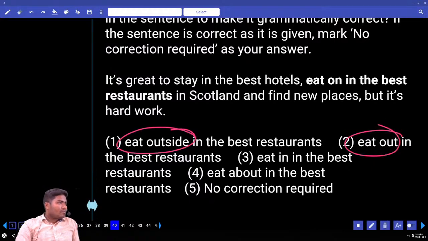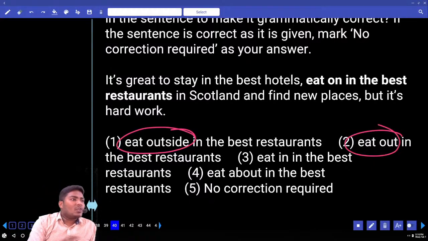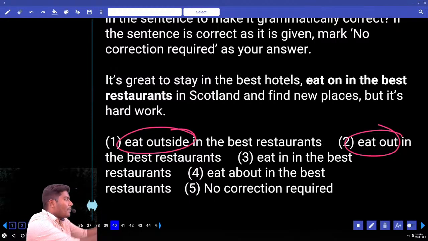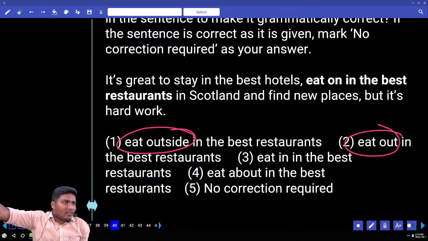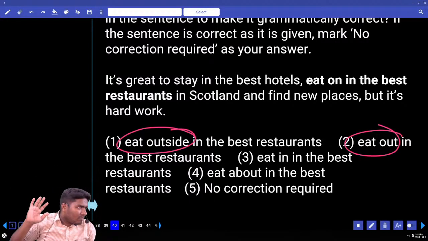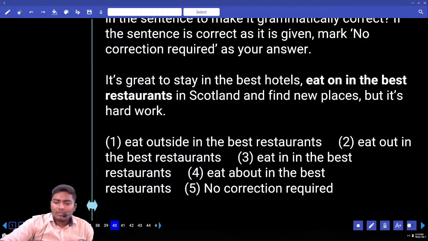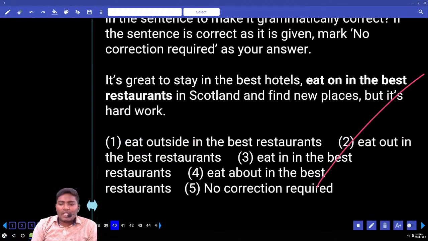phrasal verb. Phrasal verb is eat out, not eat outside. Remember this. Eat outside is to go and step outside of the home and eat. Eat out is to eat at any restaurant nearby your house, you can eat anywhere. That comes with the meaning of eat out. So if you want to eat out, you can go to different places, not eat outside. Next, move to 41.